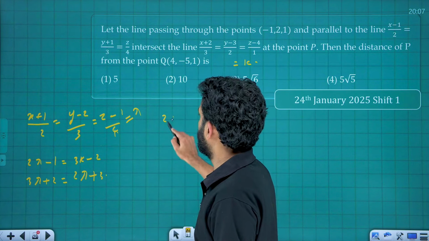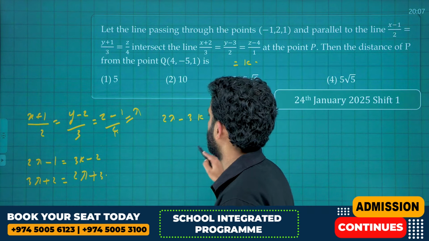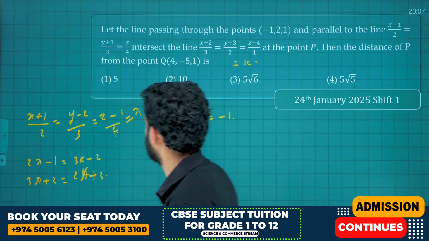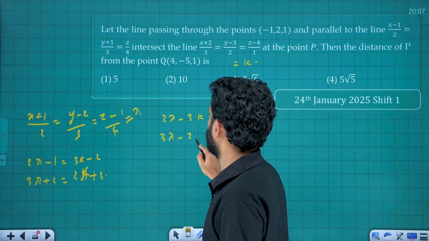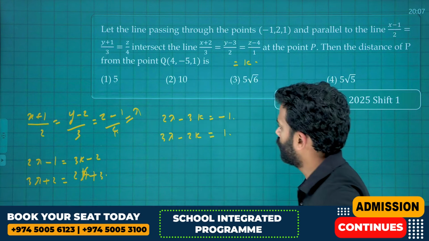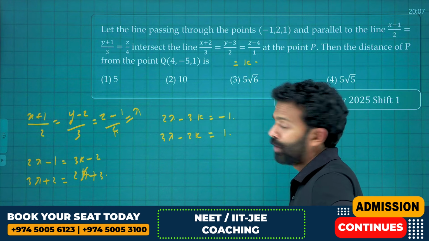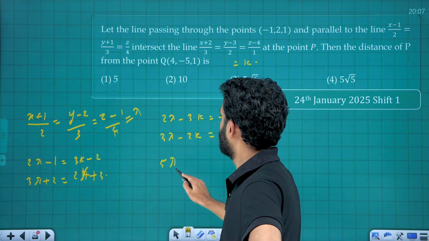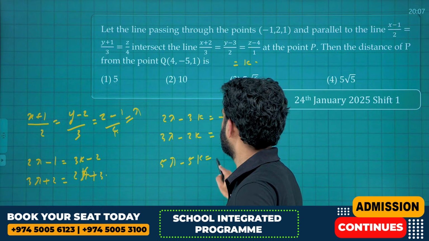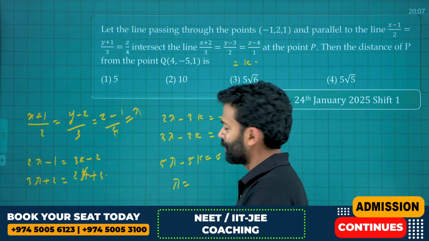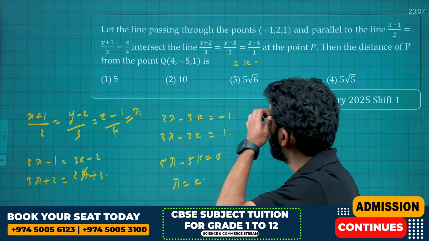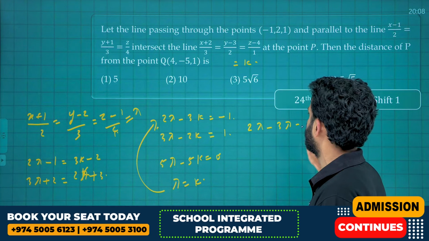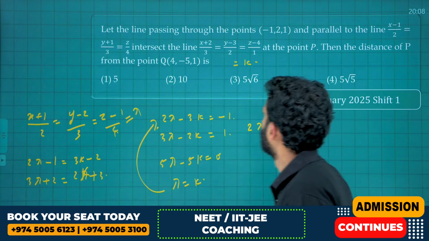Therefore, it will be 2 lambda minus 3k is equal to minus 1, and 3 lambda minus 2k is equal to 1. How are you going to solve this one? Any idea? If you add it, you will get 5 lambda minus 5k is equal to 0, that is, lambda is equal to k. It worked here, not every time. Substitute it here. Therefore, 2 lambda minus 3 lambda is equal to minus 1, therefore lambda is equal to 1.